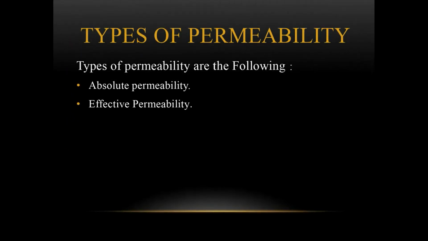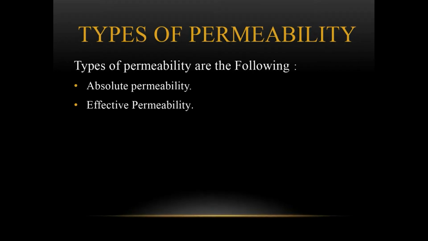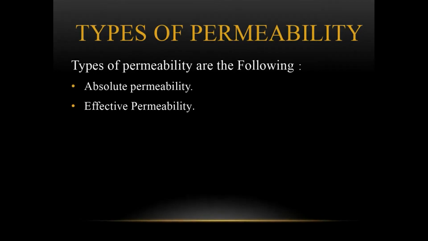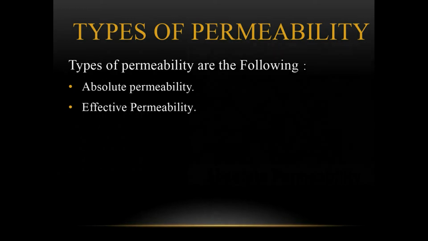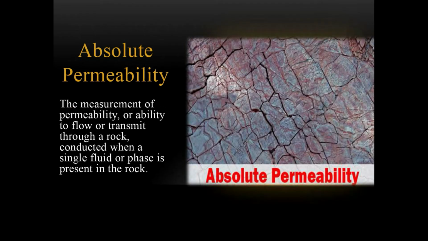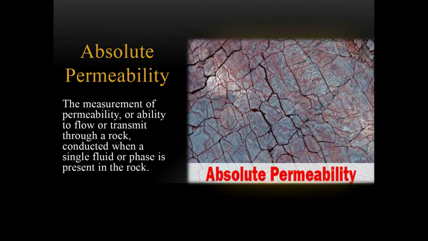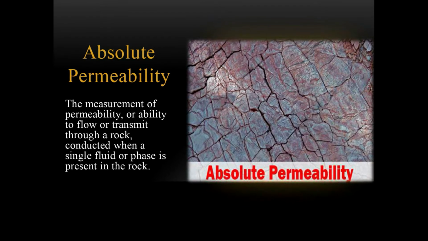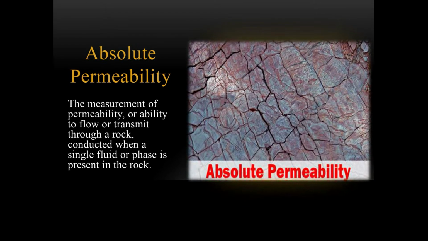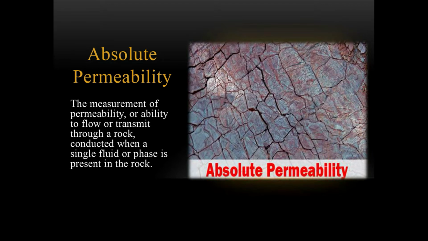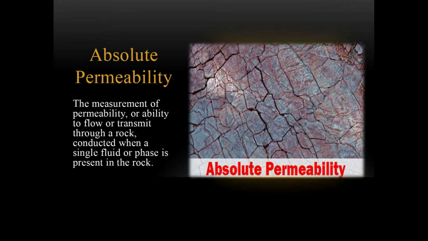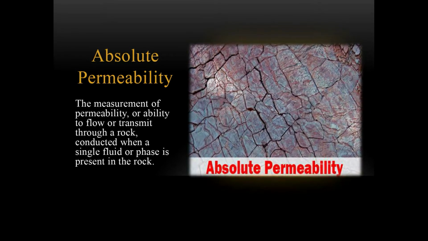Now there are two types of permeability. First is absolute permeability, second is effective permeability. Now we see absolute permeability. The measurement of permeability, or ability to flow or transmit fluid through a rock, conducted when a single fluid or phase is present in the rock is known as absolute permeability.